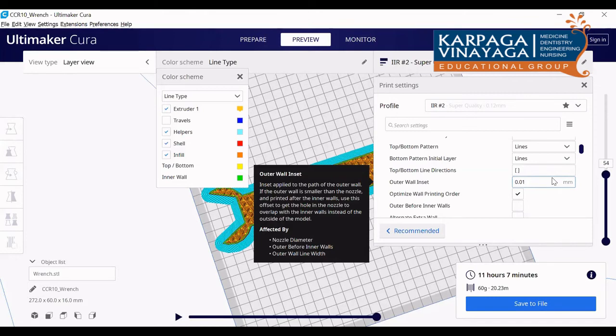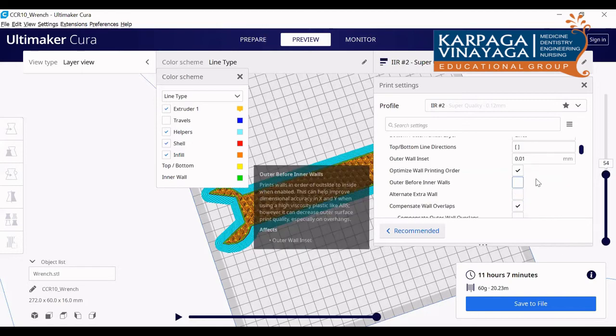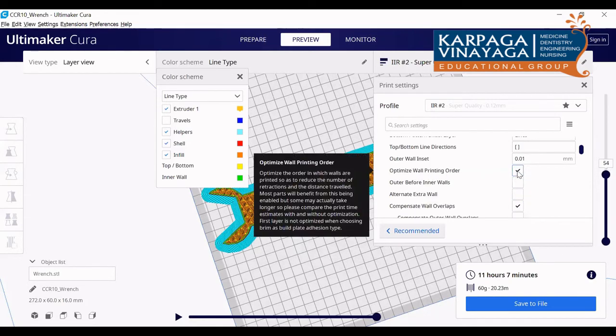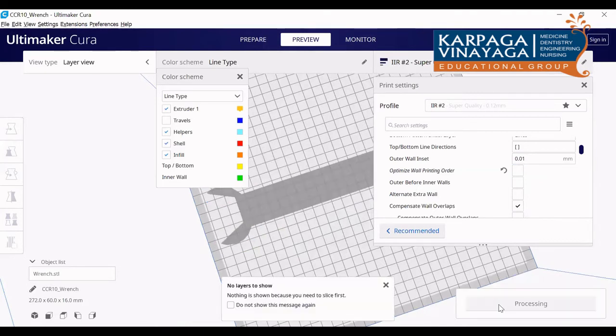So these walls, and I will tell you something. Here one more option is there, optimize wall printing order. If I don't click this, see how it was printing.